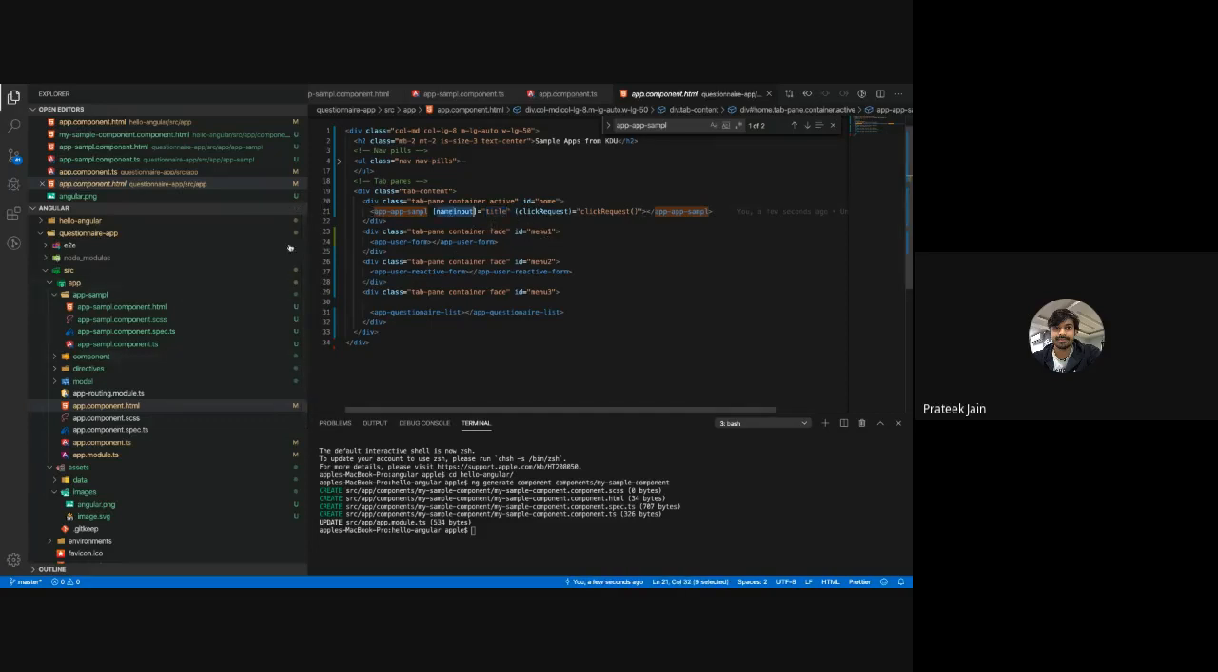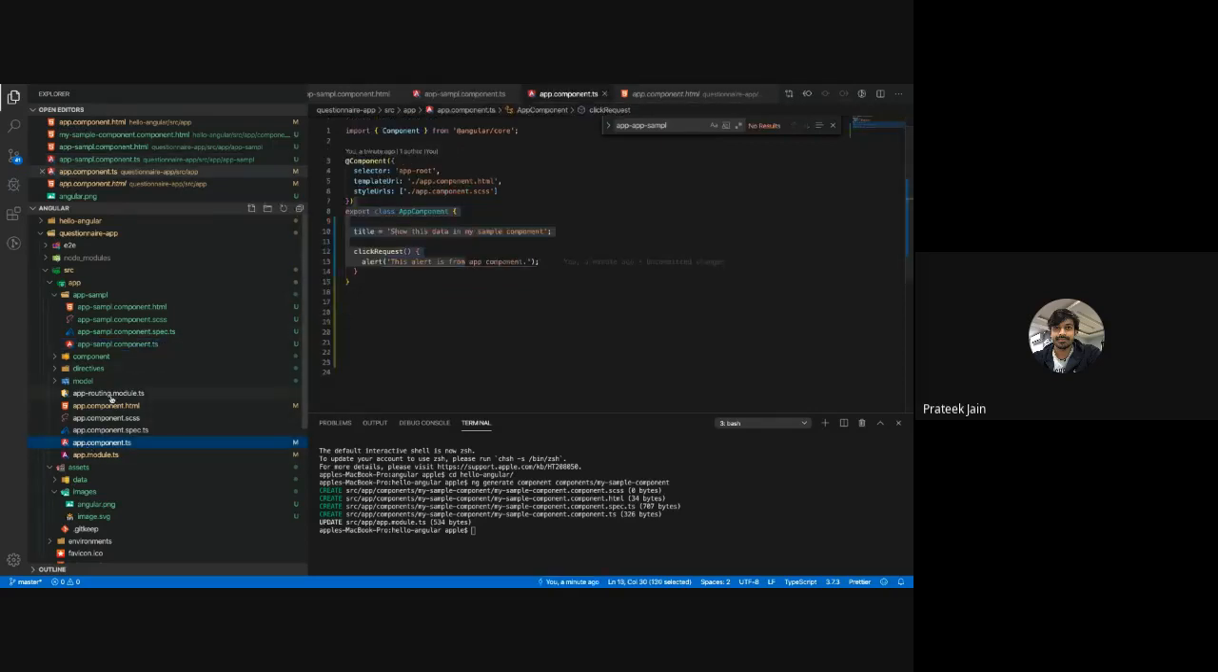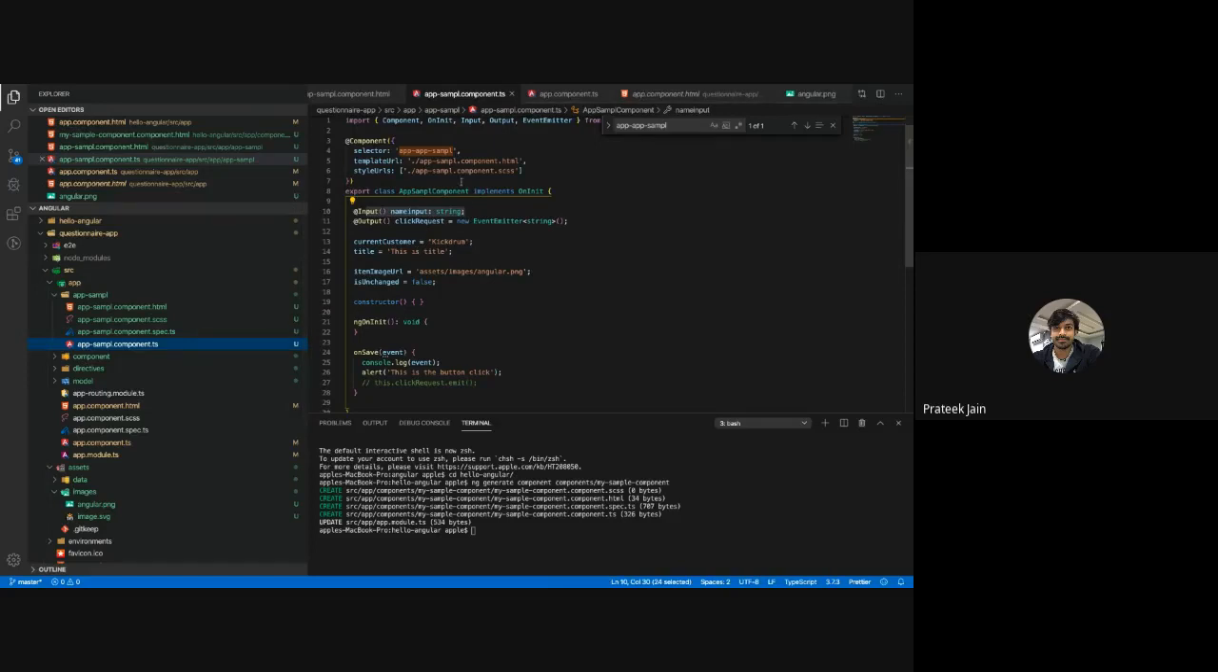What is this name input? The name input is this input variable on line number 10. This input variable tells that this component has an input property which you can set by using property binding like this in the HTML. So right now you are passing this title property into this name property, and Angular knows that you can pass it because you have registered that property here with @Input. Any property which you register with @Input, you can use in your HTML and pass data from one component to another.